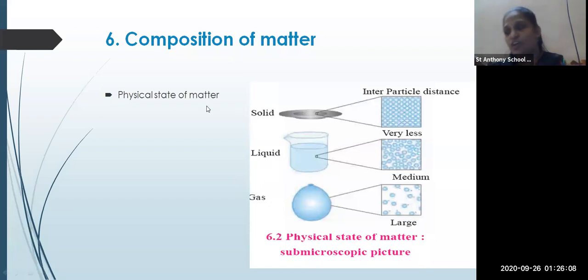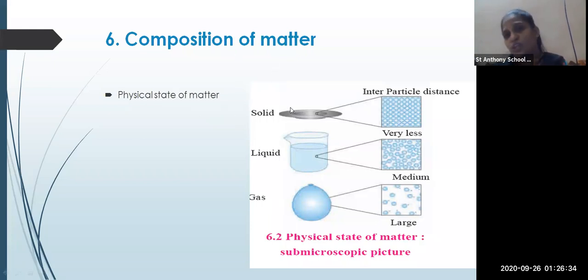So first of all, let's start with matter. What is matter? Matter is a substance that occupies space and has some volume. Then the smallest part of matter is called an atom. What is the smallest part of matter called? It is called an atom.